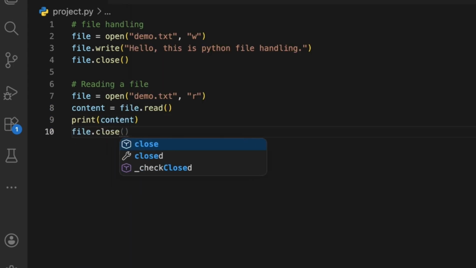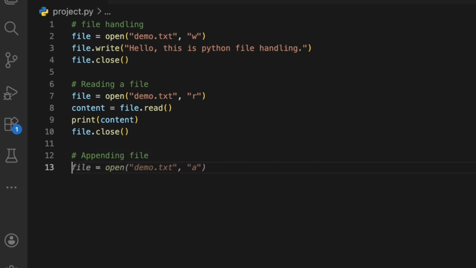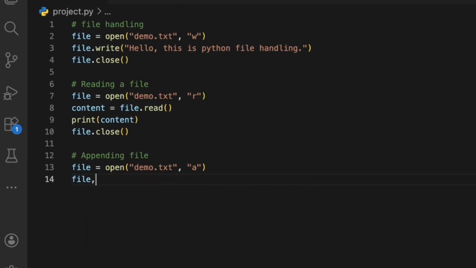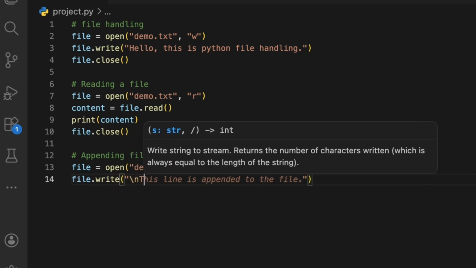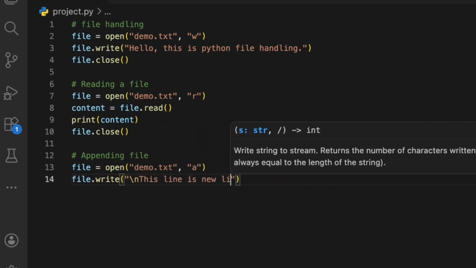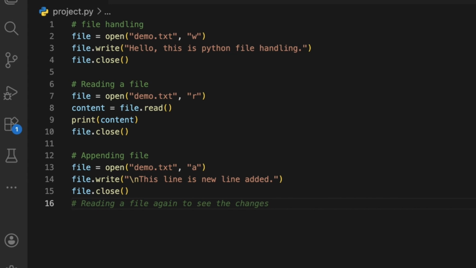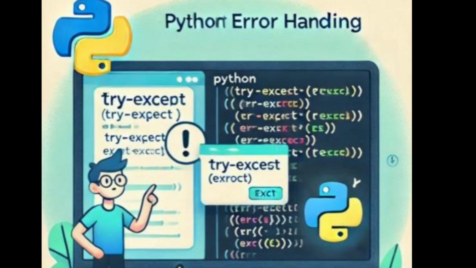There are also different modes like read mode, write mode, and append mode, depending on what we want to do. So basically, file handling helps Python interact with our system storage, which is very powerful for real world projects.